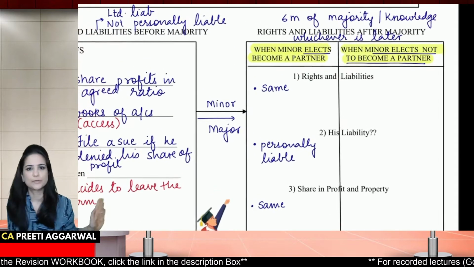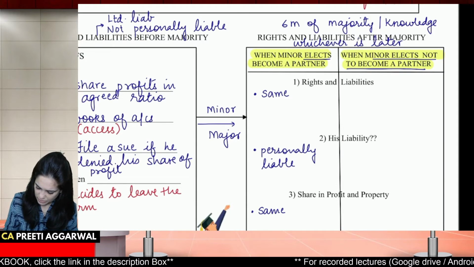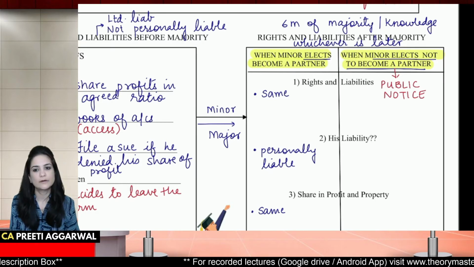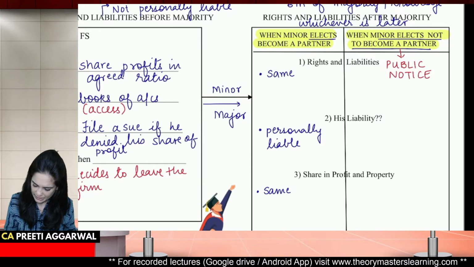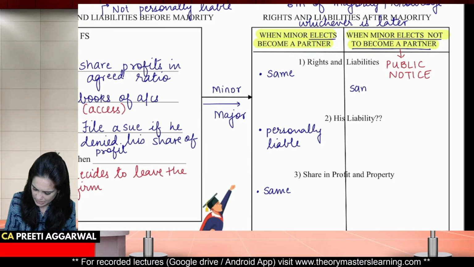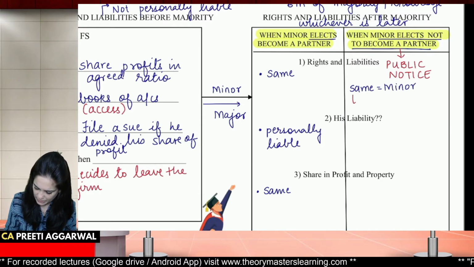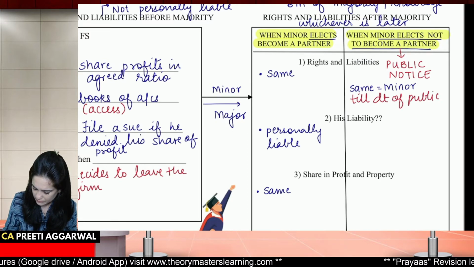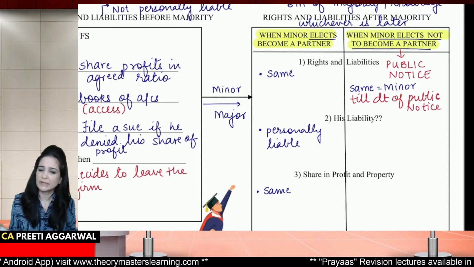If he elects not to be a partner, I don't want to continue as a partner. All right, give a public notice. That is most important. If you don't give public notice, we will assume that you want to continue as a partner. So you have to give a public notice that you don't want to continue. In that case, your rights and liabilities will be same as that of a minor. Please note, students, you have to write till the date of public notice. It will remain the same as that of a minor till the date of public notice.